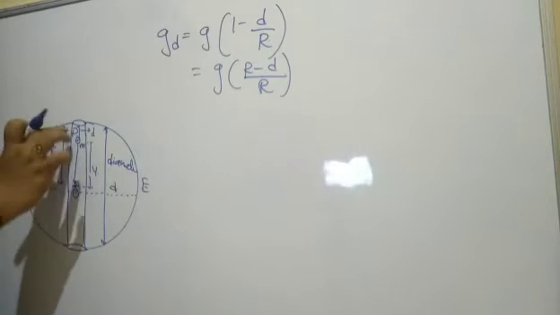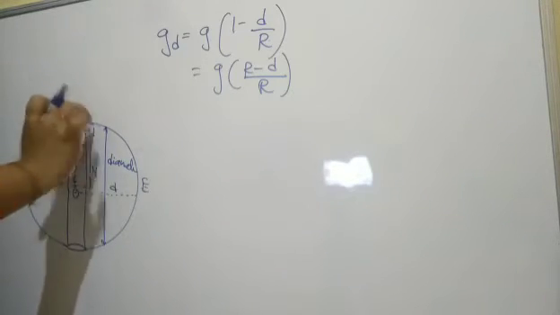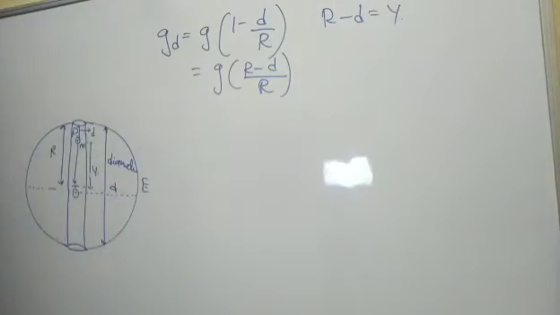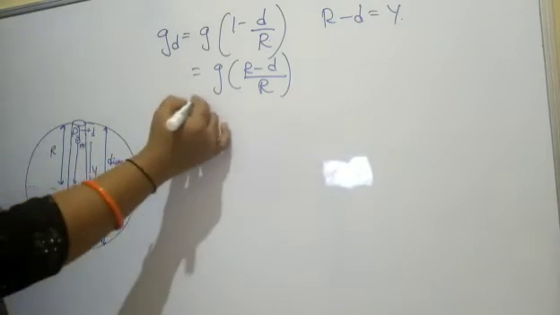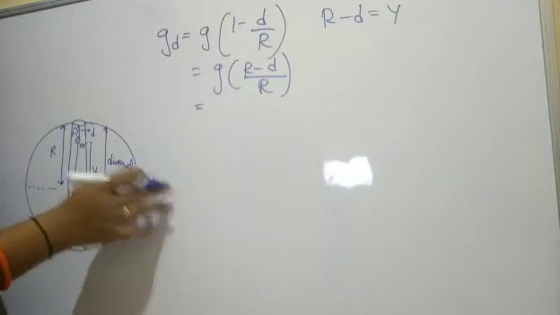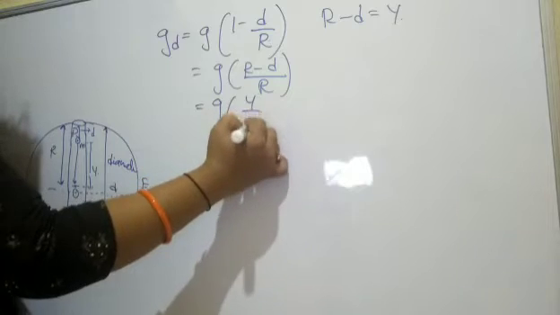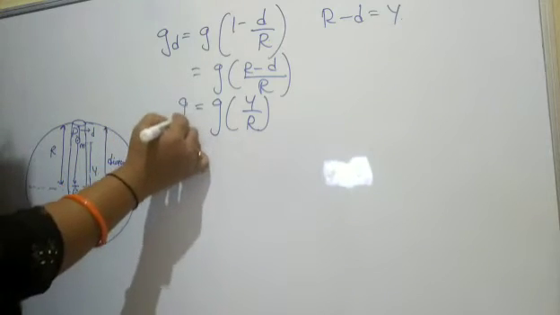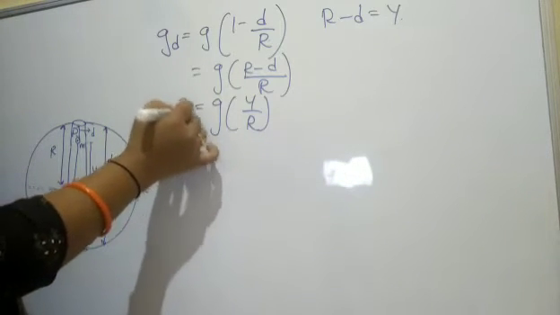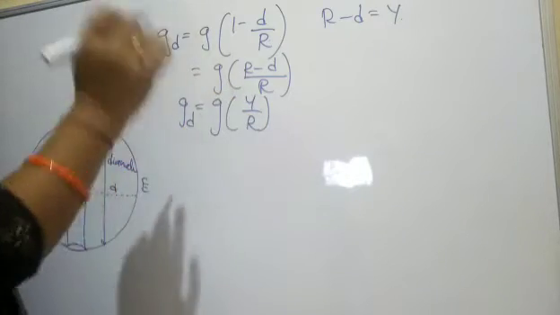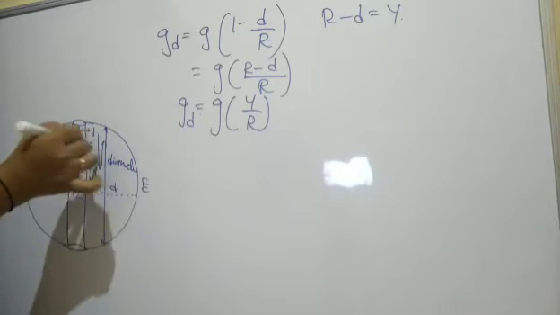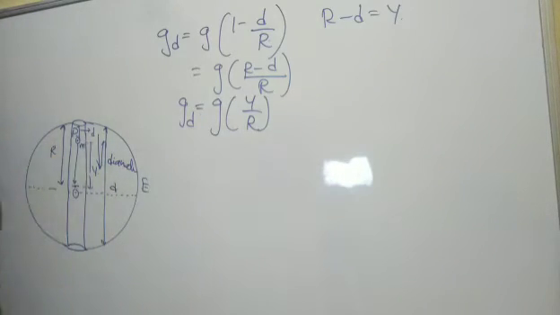Here R minus d, the complete radius minus the dropped part, gives you y, the distance from the center of the earth to the body where it is after being allowed inside the tunnel. So we get g_d = g y/R. Look here: the body is moving downward but the force is applied in the upward direction. It is coming back in the upward direction.